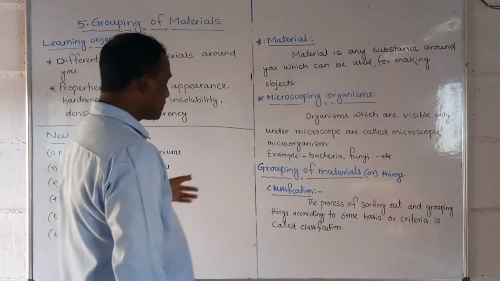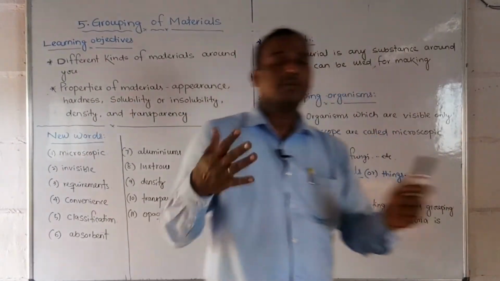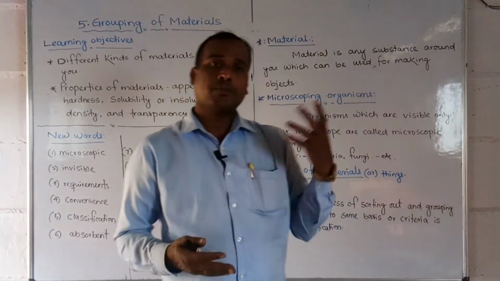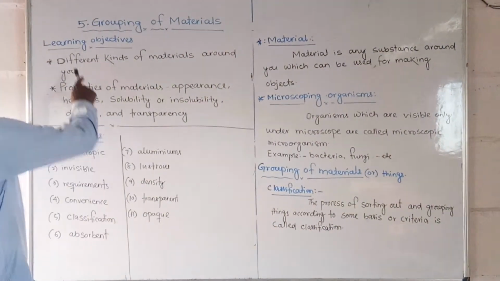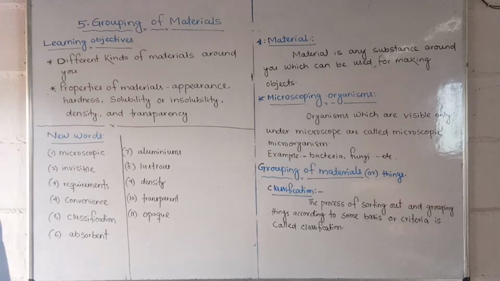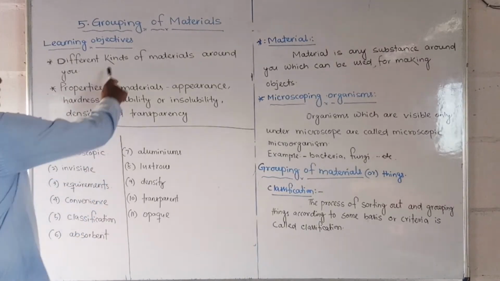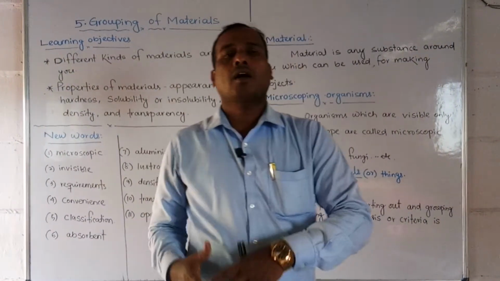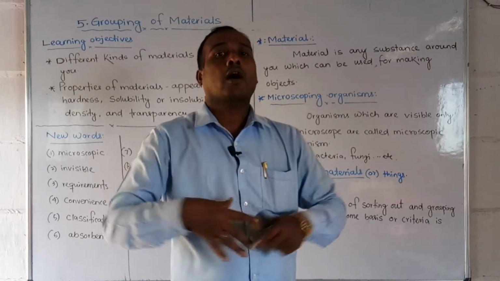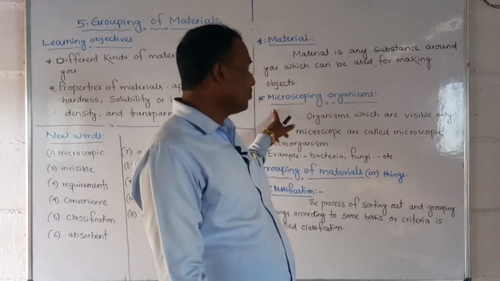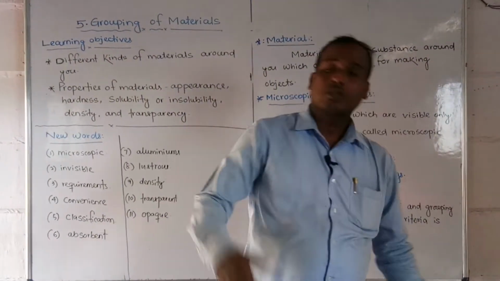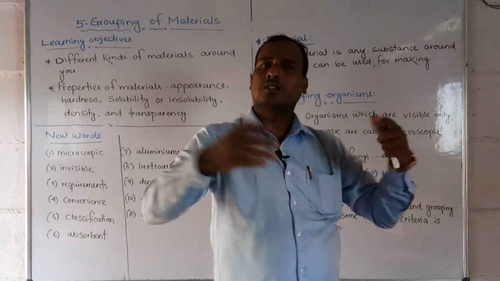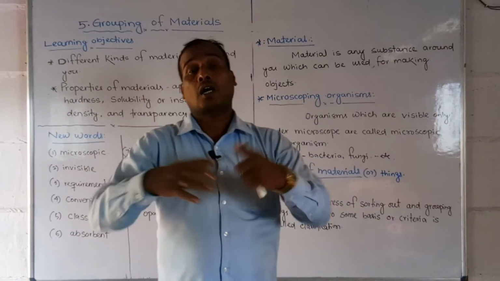Before that, we will learn first the learning objectives, what things we are going to learn in this chapter, the new words and some terms. Let us see first the learning objectives. In this chapter, we are going to learn different kinds of material around you. हमारे around में क्या क्या मटेरियल है. Suppose I am standing here, around me what are the things I will see: that whiteboard, marker, textbooks, table, fan and mobile phone, cupboards, ink, different things, different materials around me.